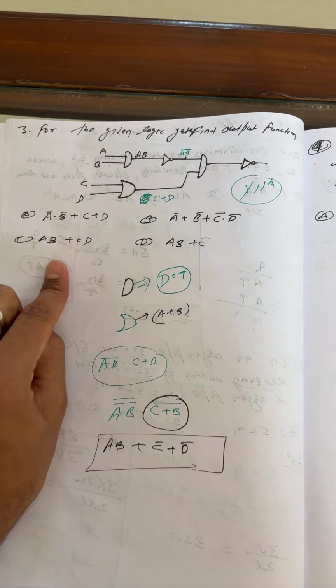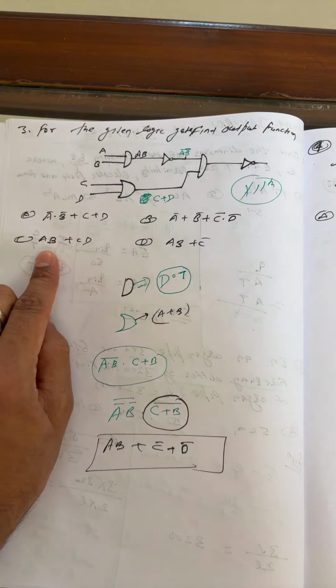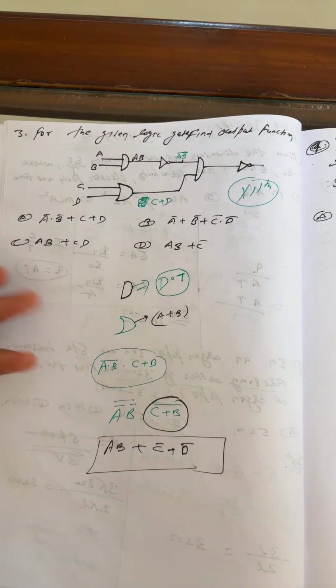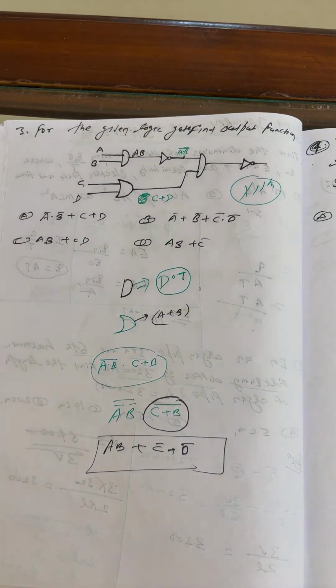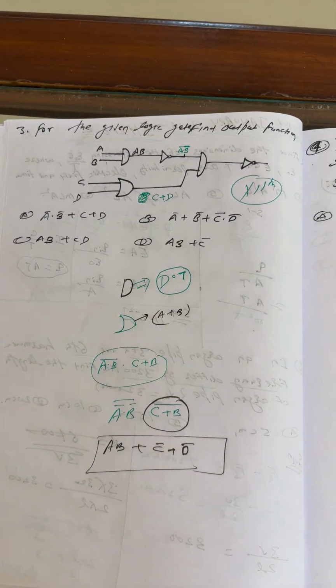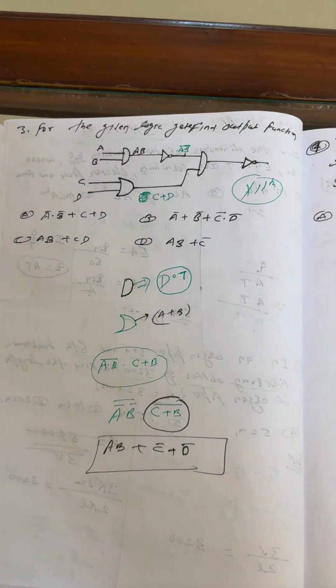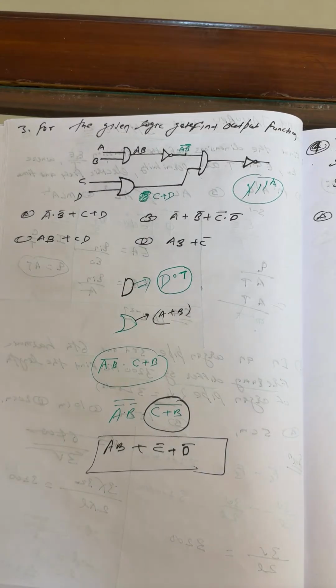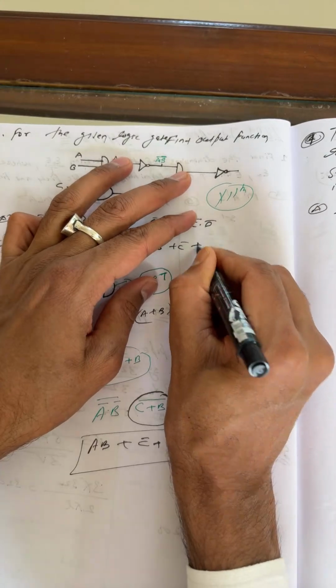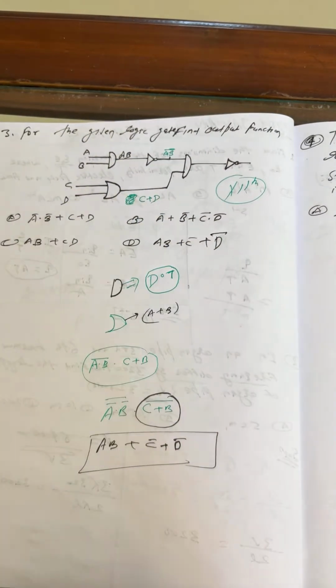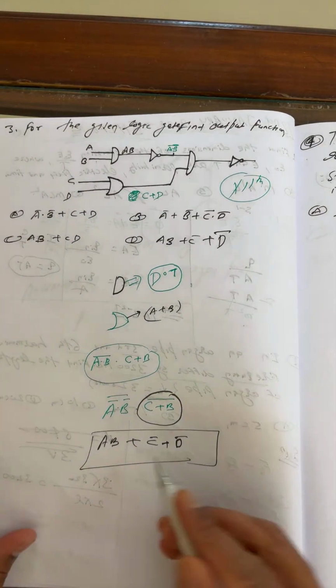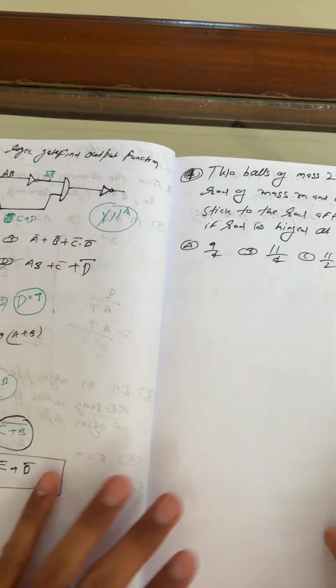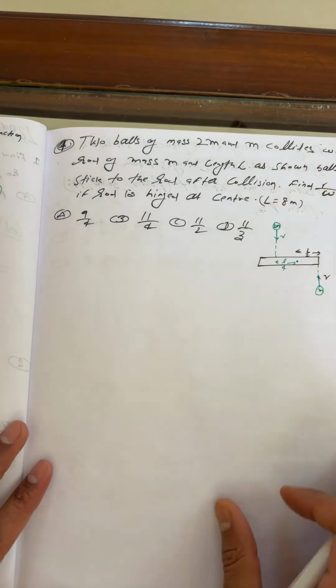Is any option there? A dot B bar, no, this is a possibility. This is again maybe, beta. There is no option at all. I can say C plus D. Okay, this was missing from my side. Yes, beta, this is C plus D. This is C plus D, beta. So I can say option D is correct.